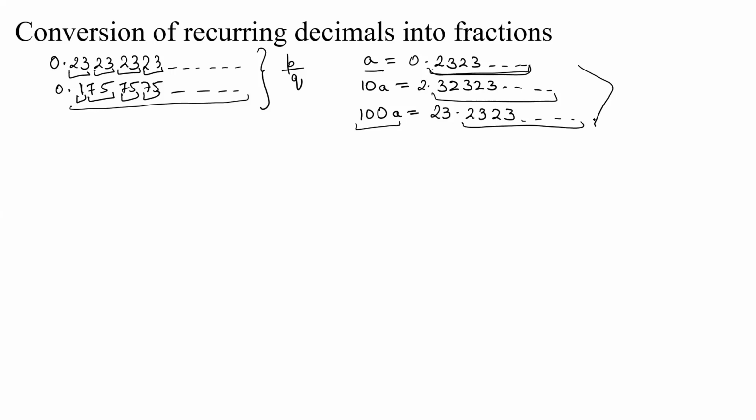So what you do is you subtract these numbers so as to completely remove the decimal part. So you do 100A minus A, which is 99A, and that becomes equal to 23.2323 minus 0.2323, which is 23, and you get A as 23 by 99. So basically this is what we mean by conversion of a recurring decimal into a fraction. A becomes 23 by 99 and A is also 0.2323, and that recurs infinitely.